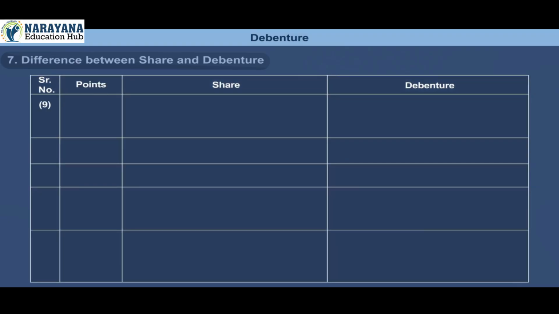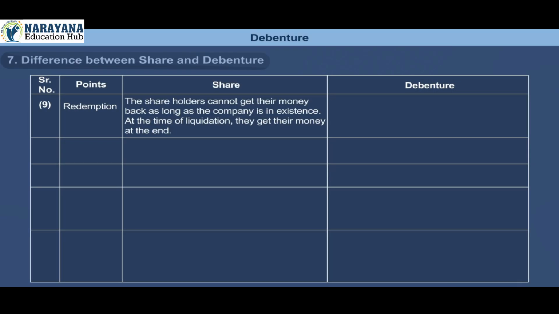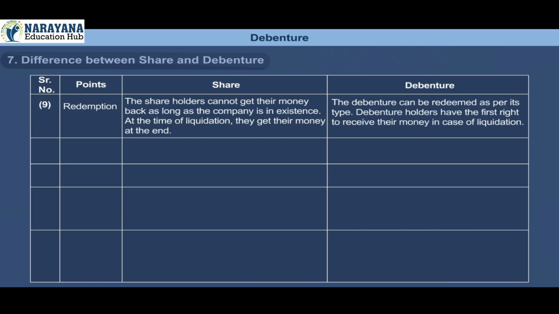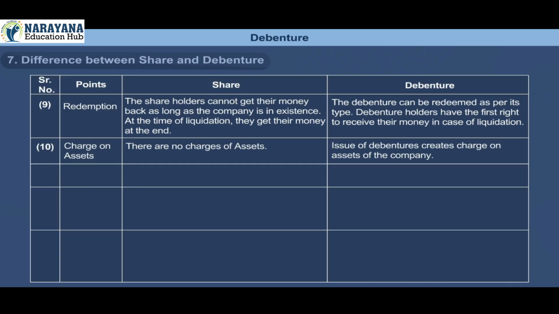Serial number 9. Points. Redemption. Share. The shareholders cannot get their money back as long as the company is in existence. At the time of liquidation, they get their money at the end. Debenture. The debenture can be redeemed as per its type. Debenture holders have the first right to receive their money in case of liquidation. Serial number 10. Points. Charge on assets. Share. There is no charge of assets. Debenture. Issue of debentures creates charge on assets of the company.